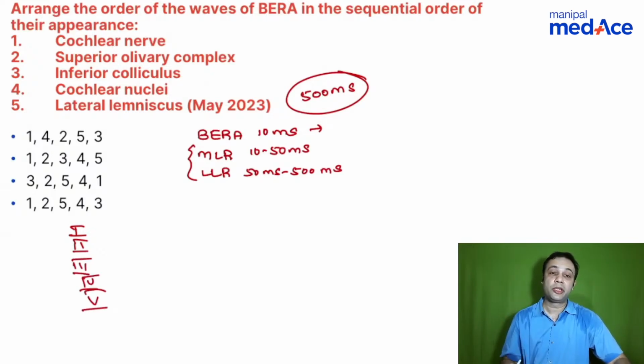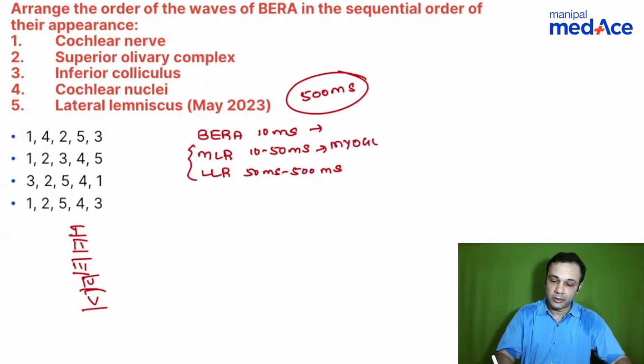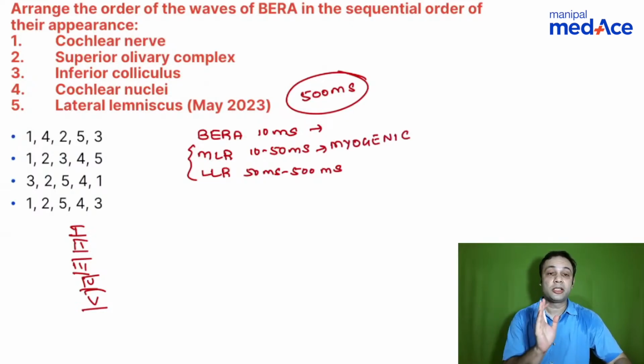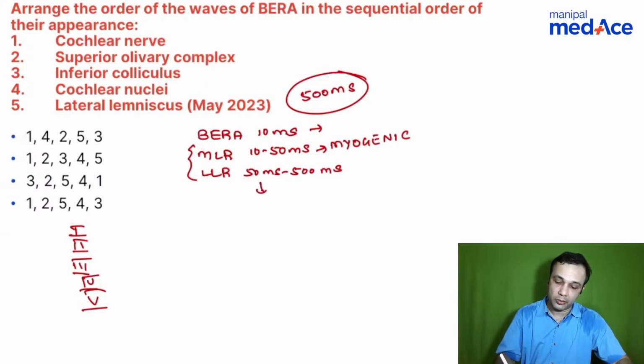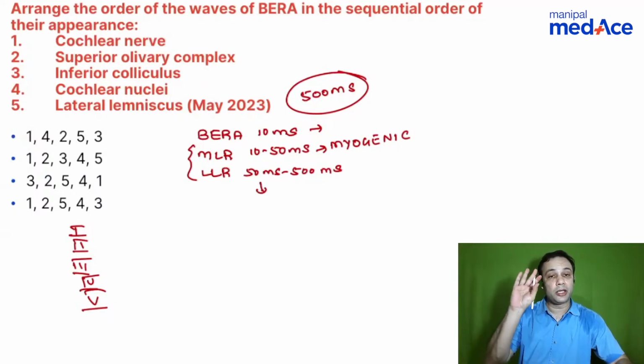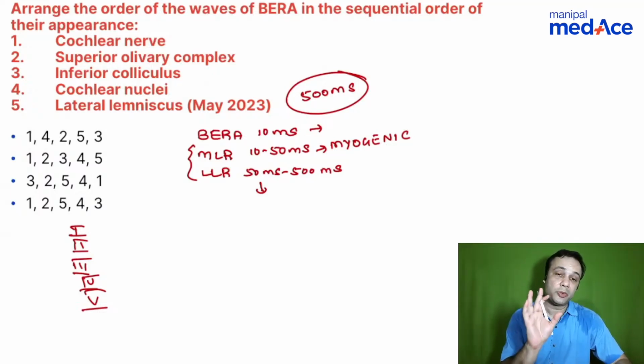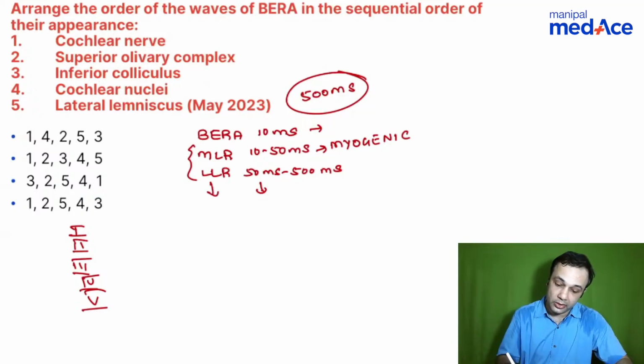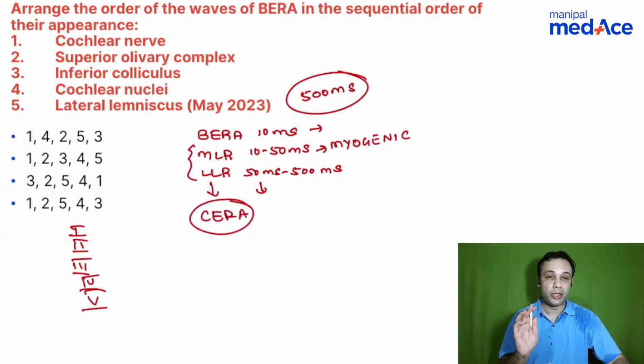The middle latency response is more to do with myogenic origin. The late latency response is more to do with higher centers, like the hippocampus, limbic cortex, and thalamus. These are responsible for your late latency response. So this late latency response is also called CERA, that is cortical evoked response audiometry, right?